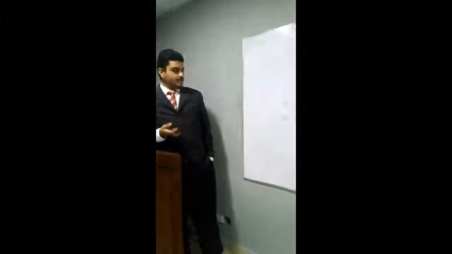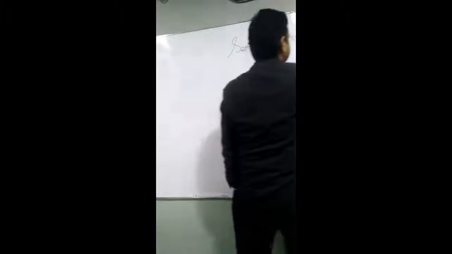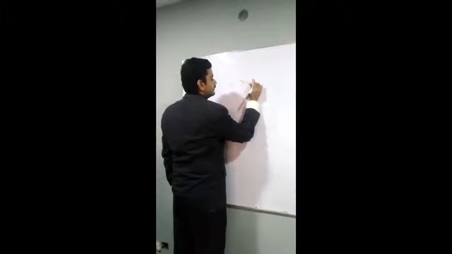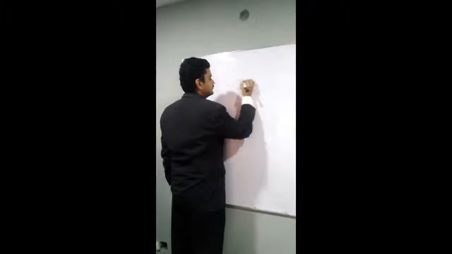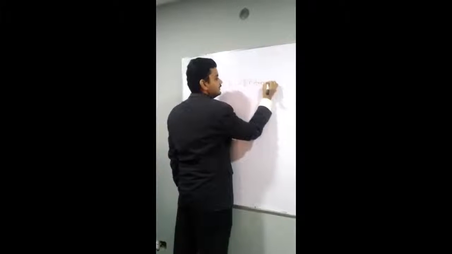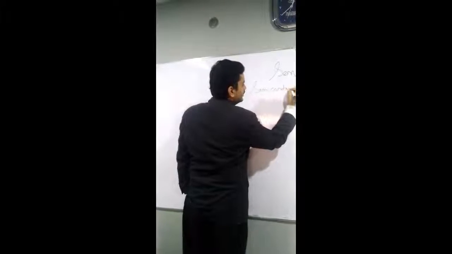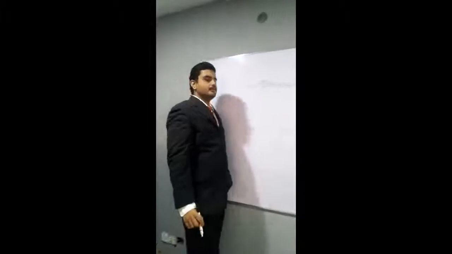Okay, so I'm going to discuss the first type, which is intrinsic semiconductors. First I'm going to raise the board. The first type is intrinsic semiconductors. These are the semiconductors in the purest form.